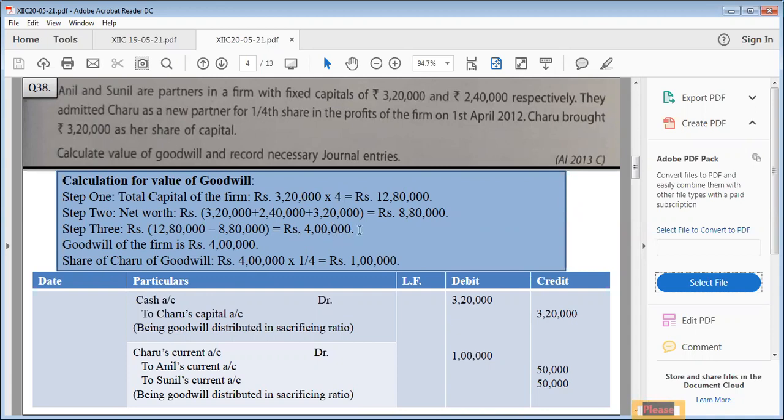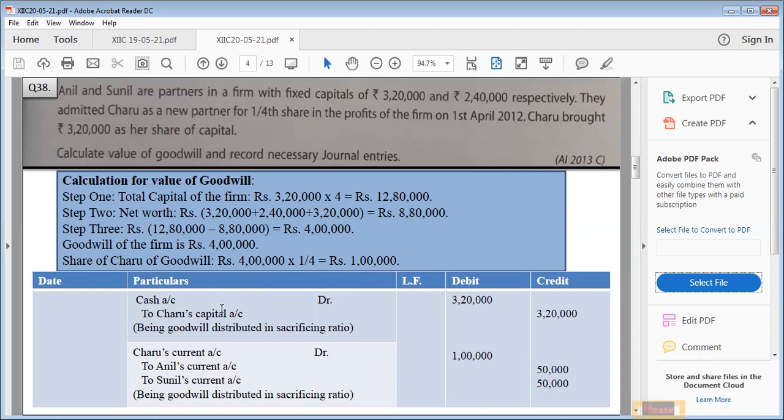Now this is goodwill of the firm. All three partners have their share in this amount of goodwill. But Charu will bring according to her share. So 4 lakh multiplied by 1 upon 4, that is 1 lakh, is her total premium for goodwill, which she was supposed to bring. But because the question is of hidden goodwill, we will assume that she is not bringing even a single rupee out of this 1 lakh rupees. So the entire 1 lakh will be cut down from her current account.